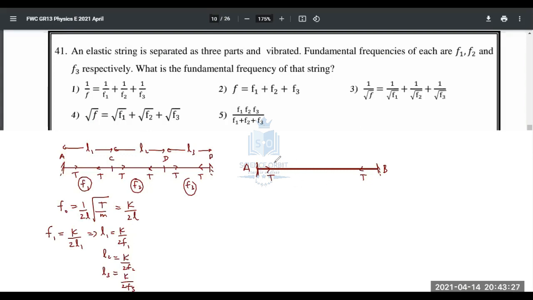Here the total length L is equal to L1 plus L2 plus L3, isn't it? That's the total length. Therefore, the equation F0 is given by 1 over 2L square root of T over M. Now the new fundamental frequency, which we are supposed to find, is equal to 1 over 2, and for L you will put L1 plus L2 plus L3.